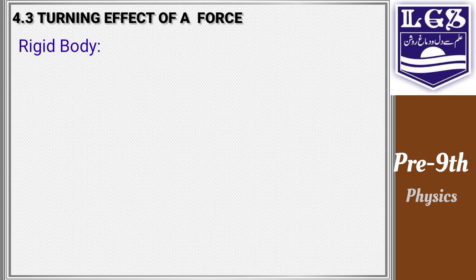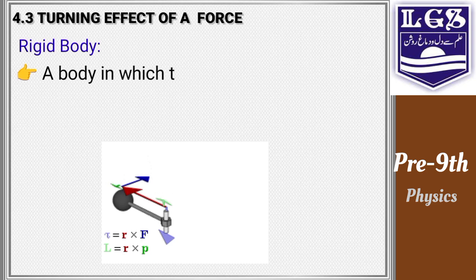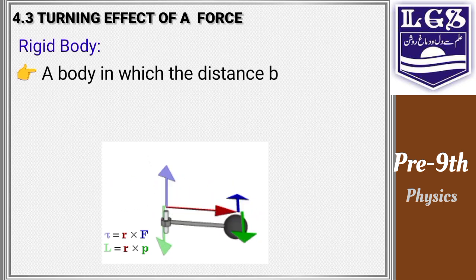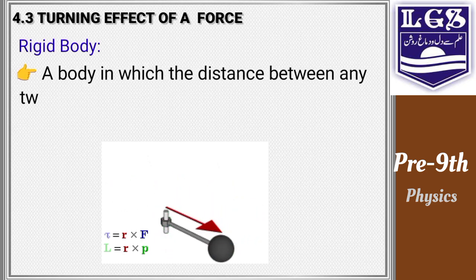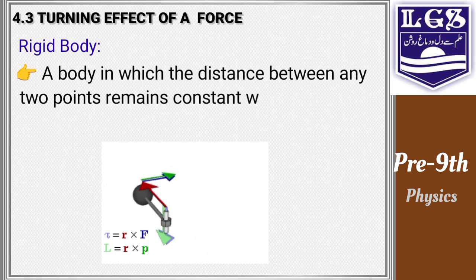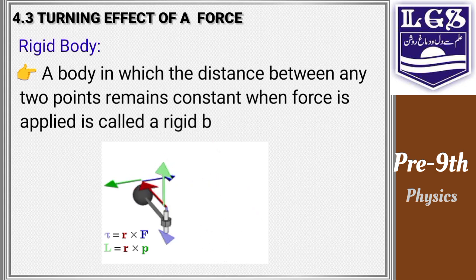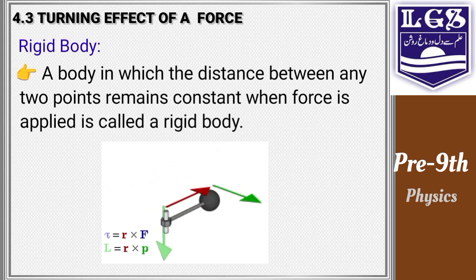The next term, which is very important, is rigid body. What is a rigid body? A body in which the distance between any 2 points remains constant when force is applied. That type of body is called a rigid body.